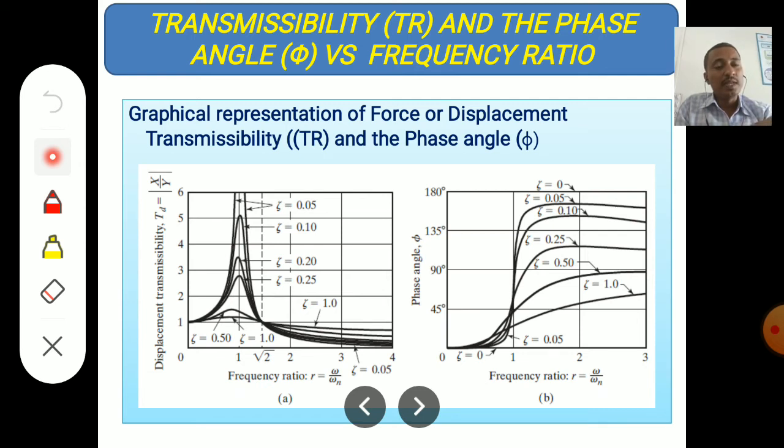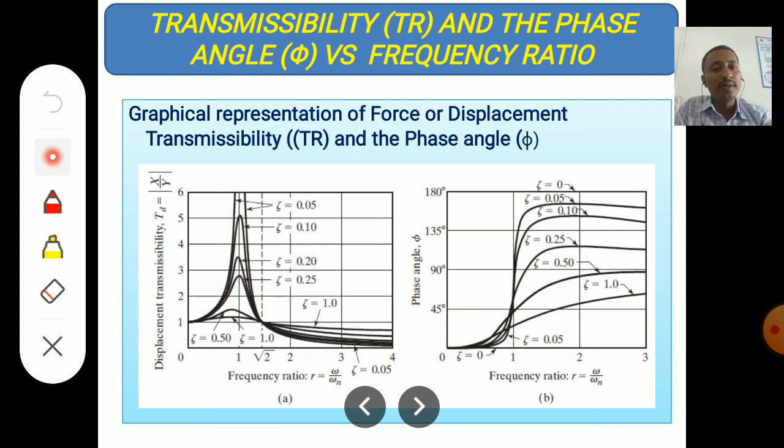Damping will not have much impact when the applied frequency is equal to the natural frequency, so the frequency ratio r value becomes 1. So when the frequency ratio is 1, the transmissibility ratio is maximum. These are for different values of zeta.